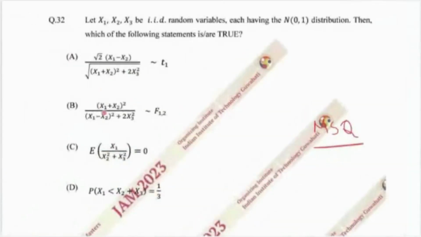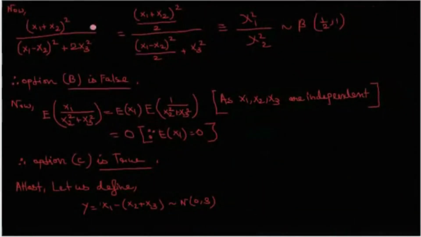Now option B tells us that this expression will follow F distribution with 1 and 2 degrees of freedom. Let us check it. So (X1 plus X2) whole square by (X1 minus X2) whole square plus 2 X3 square. Again dividing by 2, we get (X1 plus X2) whole square by 2 divided by ((X1 minus X2) whole square by 2 plus X3 square). Again, this is nothing but chi-square 1 distribution, and this is chi-square 2 distribution. This ratio follows beta distribution with the parameters half comma 1. This is a well established fact. So option B is again false.